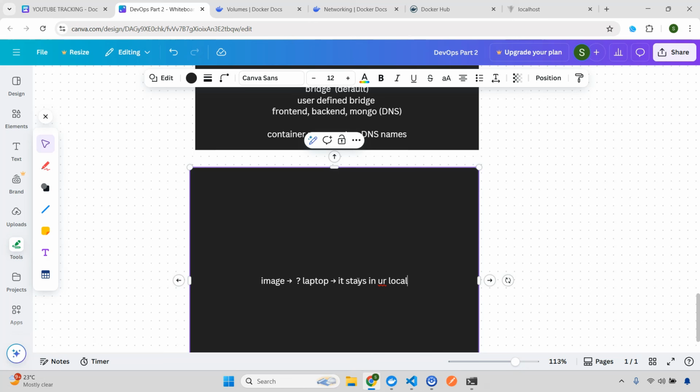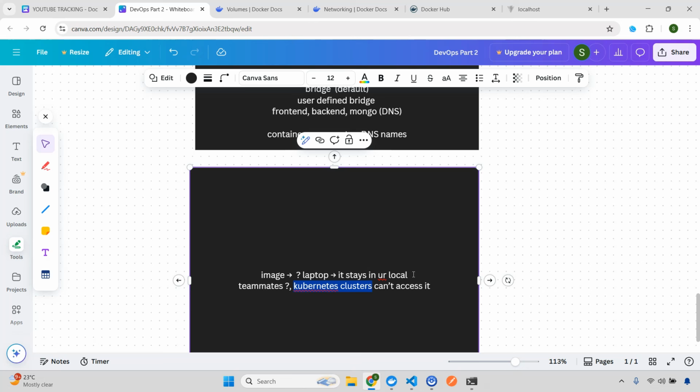Local Docker images. What will happen if you have teammates who want to access this? Or let's say maybe you are working with Kubernetes, and Kubernetes usually has clusters. If these clusters want to access this image, they definitely will not be able to, because the cluster doesn't have direct access to this local Docker image. It means we need to actually put it inside. I think we have also discussed this in part 1. Remember, we put all these images inside Minikube, meaning inside our cluster. So the problem is that it is very difficult to share.